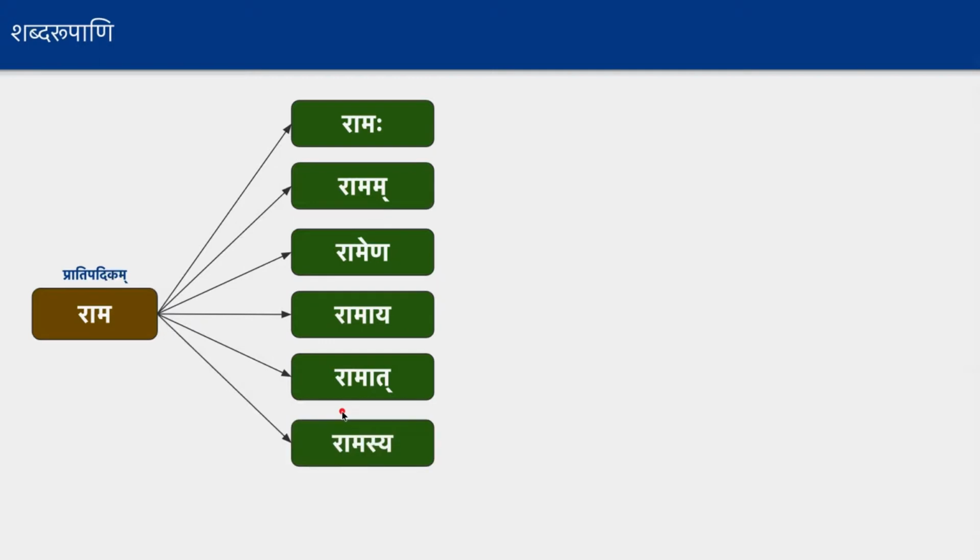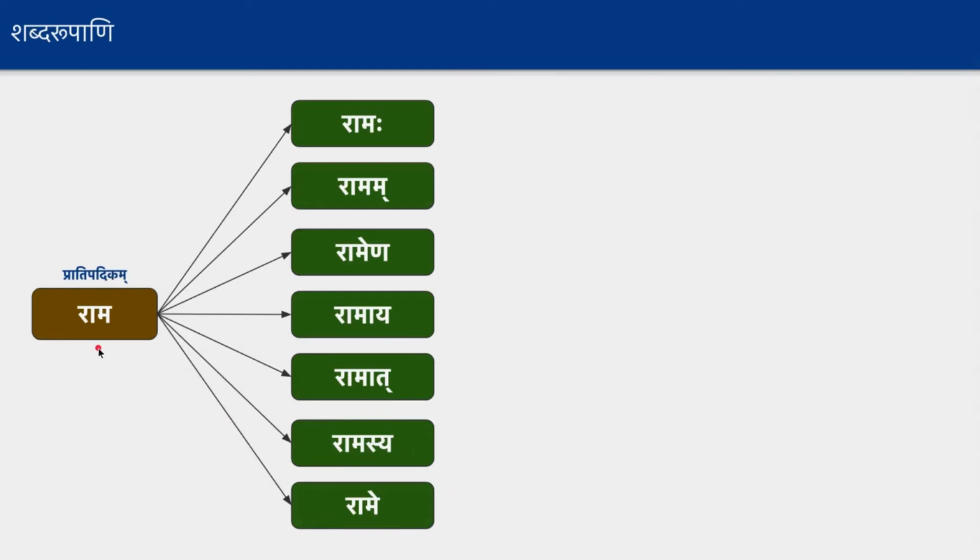Another word, Ramasya, gives the meaning of Rama or belonging to Rama. And the next one is Rame, which means in or on Rama. Of course, we are going to study all of these forms in detail, but this is just a glimpse that the forms are like this, each form will have different meanings, and all of these forms are derived from the Pratipadikam called Rama.